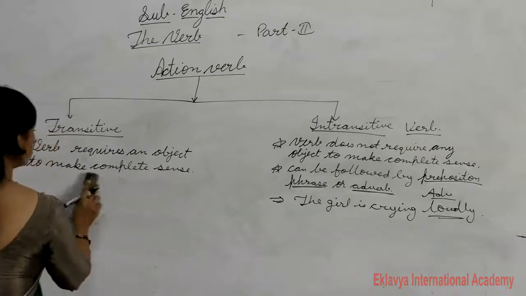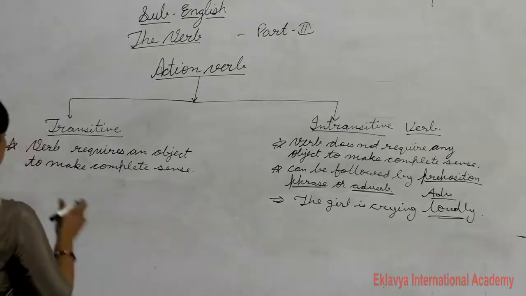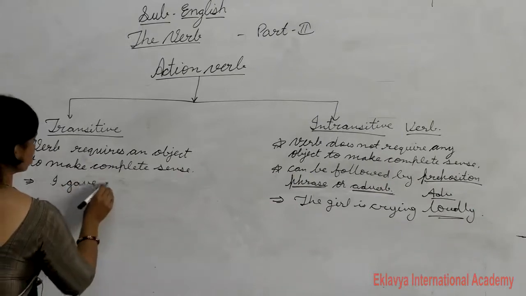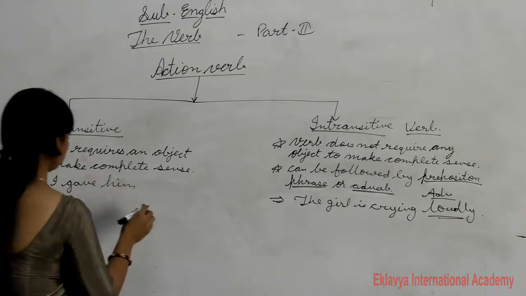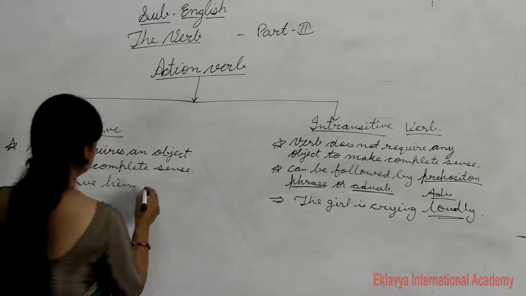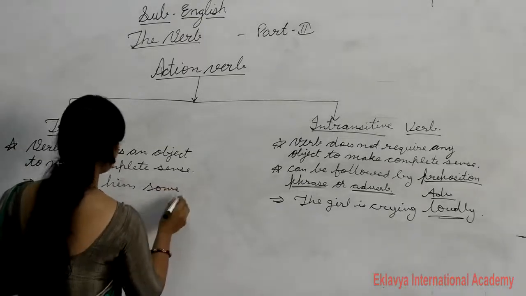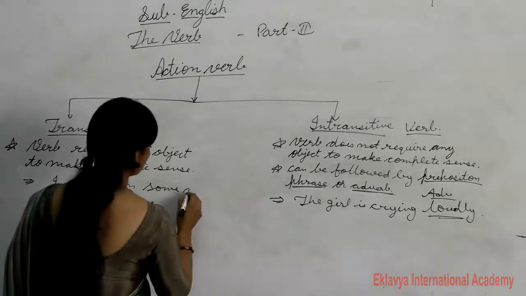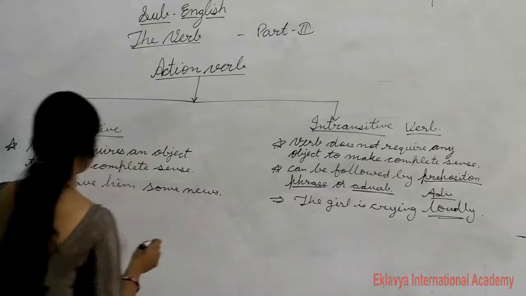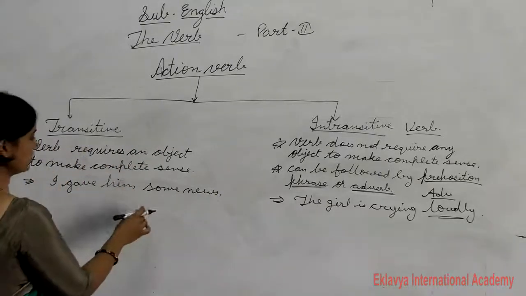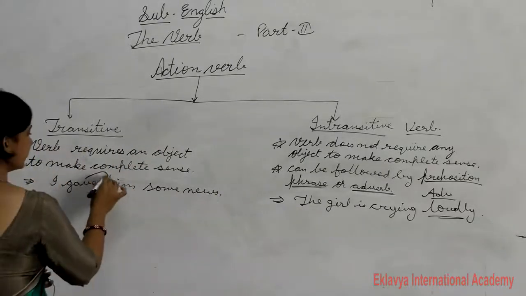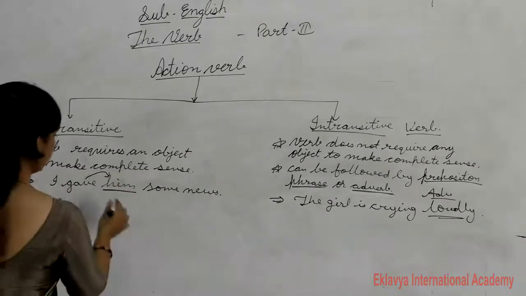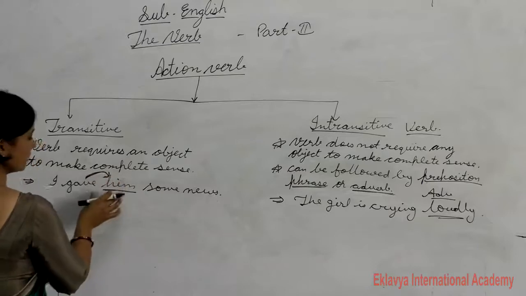So how to find direct object, indirect object? Let's see. I gave him some news. Here you can say I gave him some news. So him is the answer of whom. What, whom gave? Him gave. So it is the answer of whom.